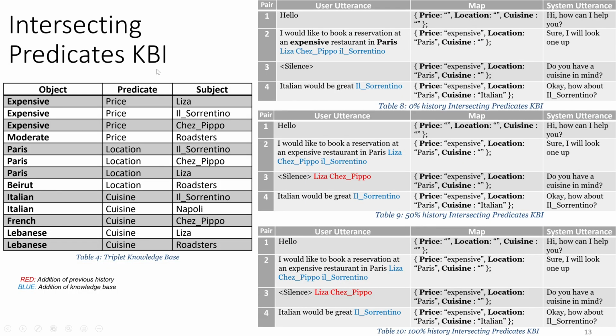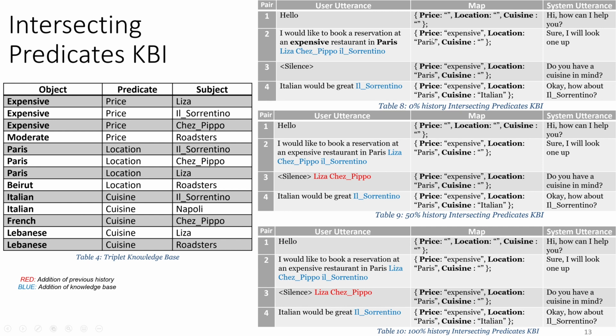So what does this do? Here in this approach, we will keep a separate data structure called a map on the side. We will have the price, location, cuisine as keys, and the values will be updated as we are going through each pair. So, for example, in pair number 1, hello, we don't have any predicate that matches the map. So we go to pair number 2. I would like to book a reservation at an expensive restaurant in Paris. So I know that the price will be expensive and the location is Paris.